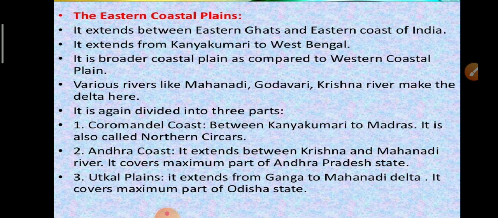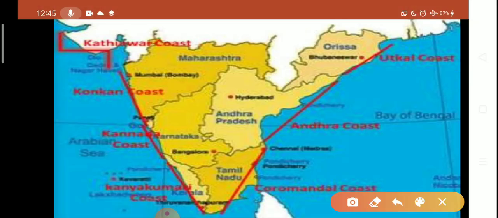Now, the eastern coastal plains. Eastern coastal plains extend between Eastern Ghat and eastern coast of India. It extends from Kanyakumari to West Bengal. So, the second division of India's coastal plain is eastern coastal plains, and it stretches from West Bengal to Kanyakumari in south. This is all about eastern coastal plains, and western coastal plains from Rann of Kutch to Kanyakumari.